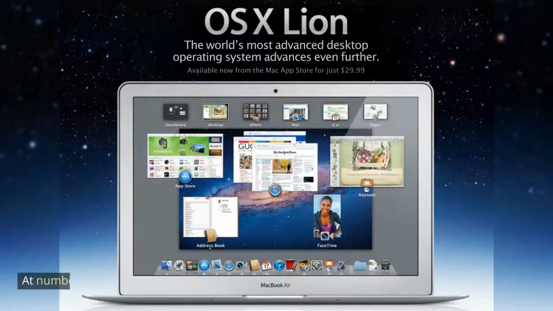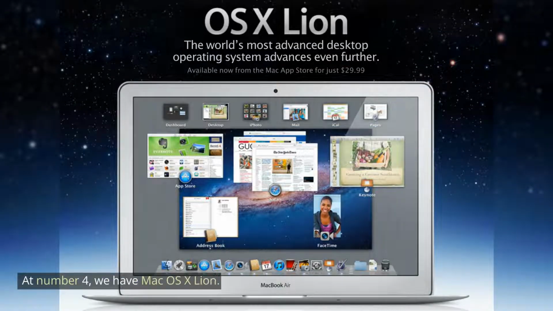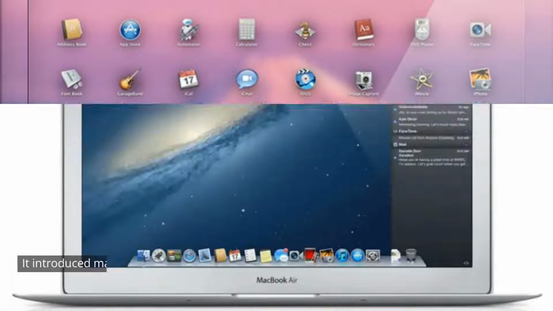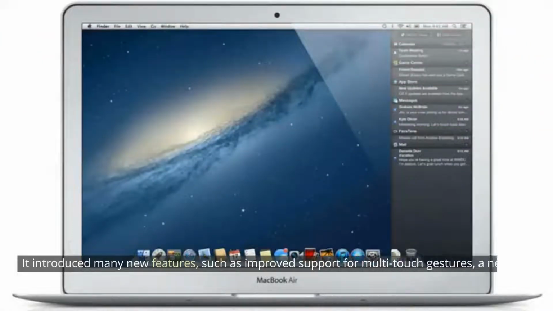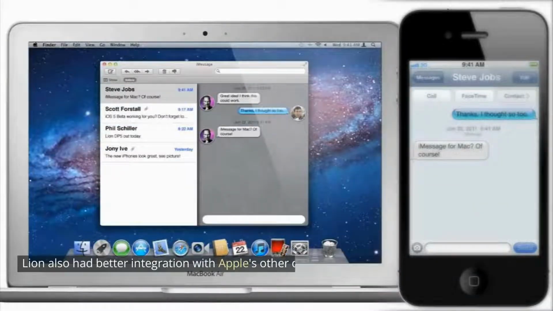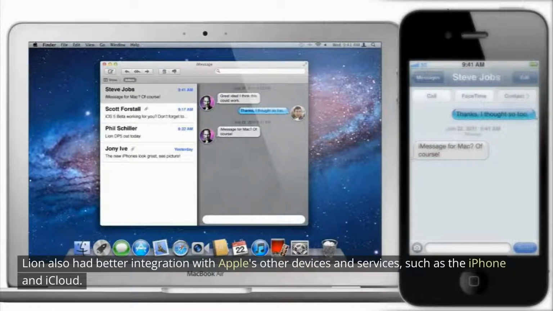At number 4, we have macOS X Lion. Lion was released in 2011 and it was a significant improvement over Snow Leopard. It introduced many new features, such as improved support for multi-touch gestures, a new full-screen mode, and enhanced security features. Lion also had better integration with Apple's other devices and services, such as the iPhone and iCloud.